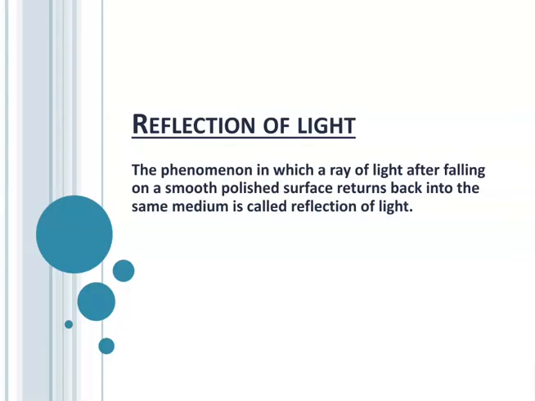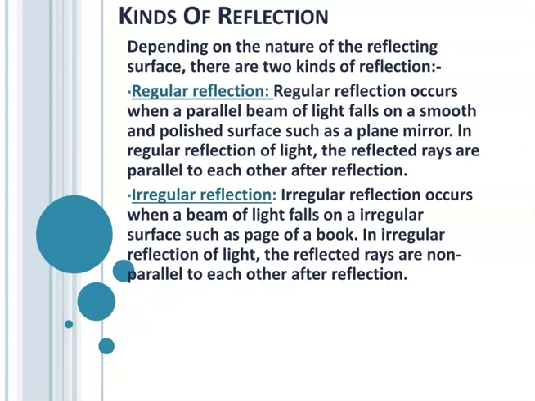Now, what is reflection of light? The phenomenon of bouncing back of a ray of light which falls on the surface of an object is called reflection of light. When a ray of light falls on a highly smooth polished surface such as a mirror, it returns back into the same medium. This is called reflection of light.